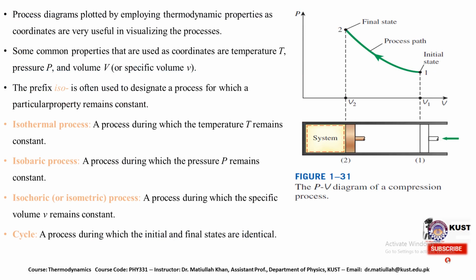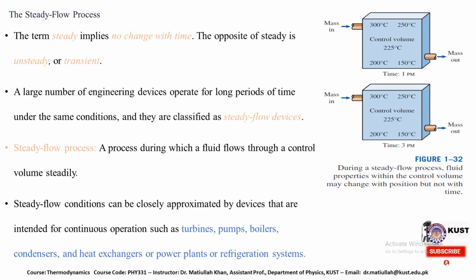The prefix iso is often used to designate a process for which a particular property remains constant. Just like we have isothermal process in which temperature remains constant, we have isobaric process where pressure remains constant, we have isochoric process where volume remains constant, and cyclic processes are there. A process during which the initial and final state are identical is the cyclic process.